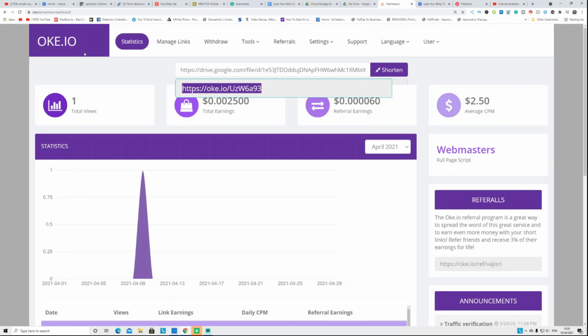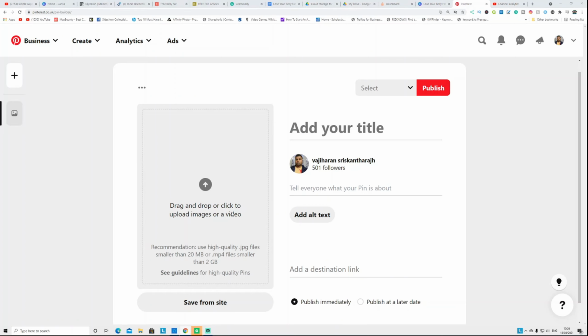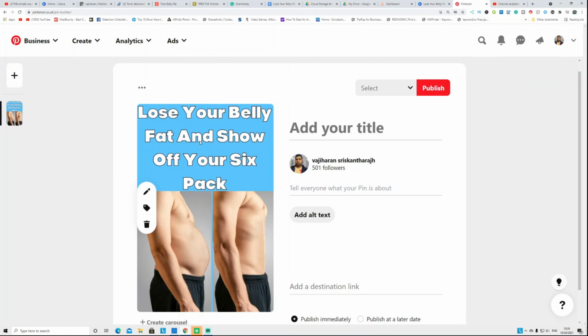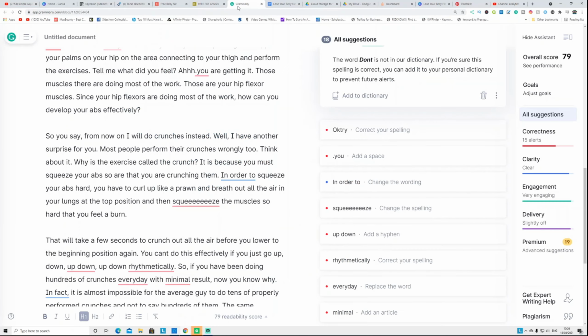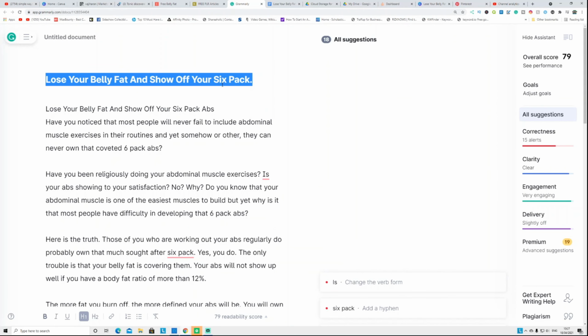Now what you have to do: the best way to get free organic traffic is Pinterest. On Pinterest, you have to create a free account. After that you can click this one called Create and Create Pin, and this is the image that you can go and make on Canva. I simply made it, lose your belly fat and show your six-pack, something like that. Now you're going to copy this title, because we are promoting these articles, not the affiliate product.